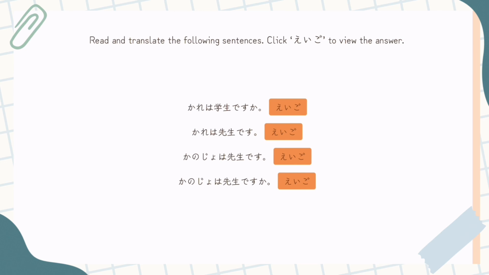So, 彼は学生ですか? I'm going to give you 3 seconds to translate it. So, 彼は学生ですか? Is he a student? 彼は先生です. He is a teacher. 彼女は先生です. She is a teacher. 彼女は先生ですか? Is she a teacher? Cool.